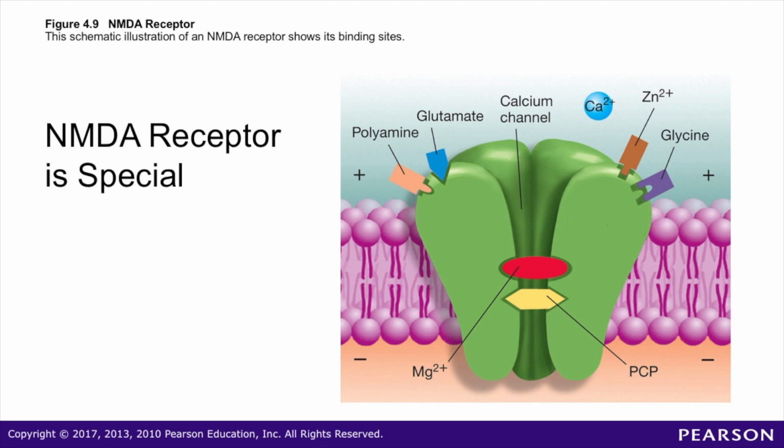The NMDA receptor is another ionotropic receptor for glutamate. We'll talk a lot more about this channel when we talk about synaptic plasticity and learning and memory.